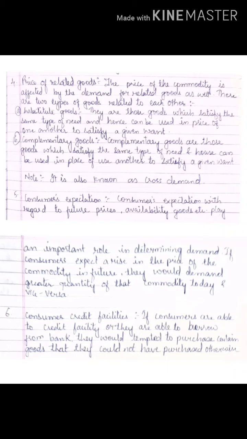Fine. Next is price of related goods. Now what do you mean by related goods? When we say price of related goods, that means one commodity is related to another one. Now we will understand this in two different types. First is substitute goods. Now what do you mean by substitute goods? Suppose one good I am consuming has a substitute. Suppose I am consuming tea, and it has a substitute, coffee. Suppose the price of tea increases. Fine. So what I will do? I will leave tea. I will prefer coffee. Why? Because the price of related goods has increased.